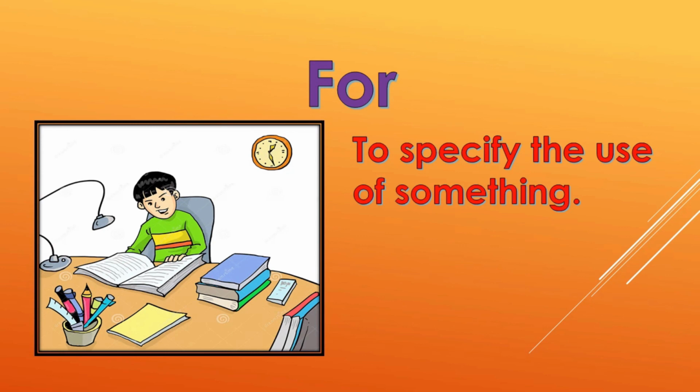The boy is studying, and if you look at the clock, it is quite late. It is almost 1:30, and the boy is reading. Suppose that he is preparing his lessons for his examination. Therefore, he has a purpose, he has an objective, he must be working hard to score good marks. Therefore, in such a situation, we can use for.